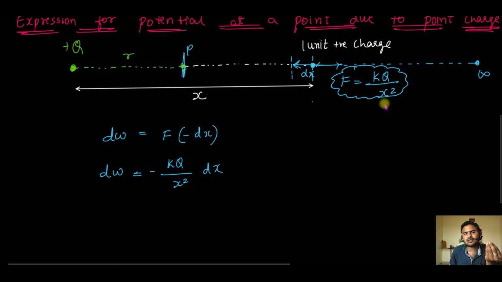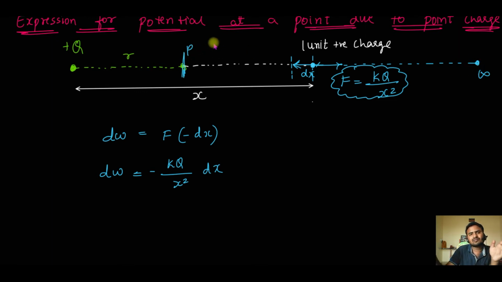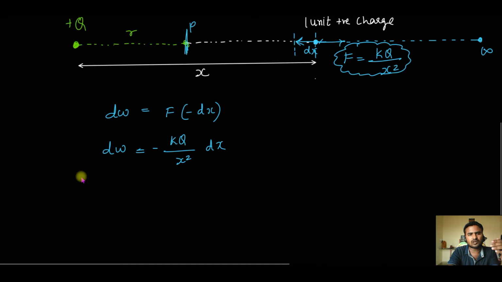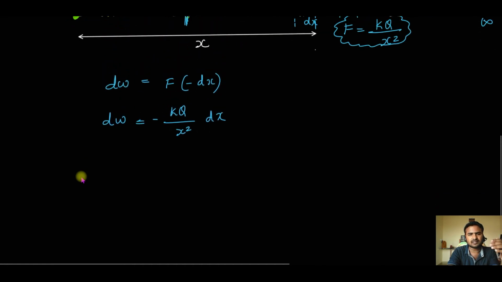Integration is nothing but what again? Just a summation. So I will find out all the small work done right from infinity to this point P. So I will add all small work done to bring the 1 unit charge from infinity to given point P. When you add all those small work done, you will get the total work done to bring this unit charge from infinity to this point P. The process of finding all the small work done and adding them together is nothing but integration.